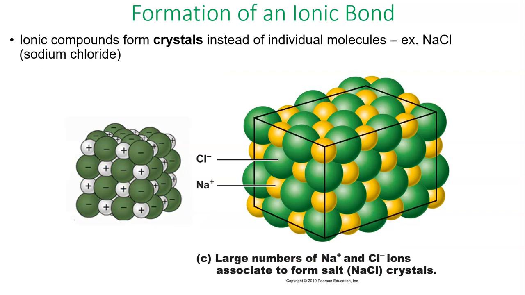When an ionic bond is formed, depending on the atoms involved, it can form crystals instead of molecules. We see this even in your common table salt. Because their charges of becoming an anion and cation are so strong, they start to cluster together. So you may have a sodium here, and he's going to be a cation because he's got this positive charge.